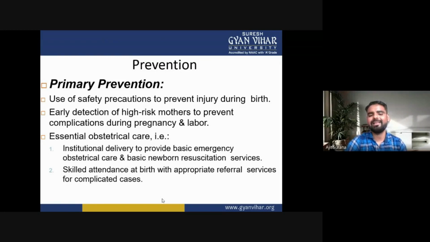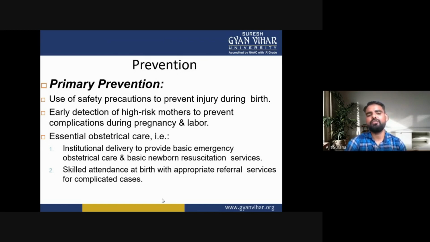Essential obstetrical care, that is institutional delivery to provide basic emergency obstetrical care and basic newborn resuscitation services, and skilled attendance at birth with appropriate referral services for complicated cases. These are the primary prevention of epilepsy.